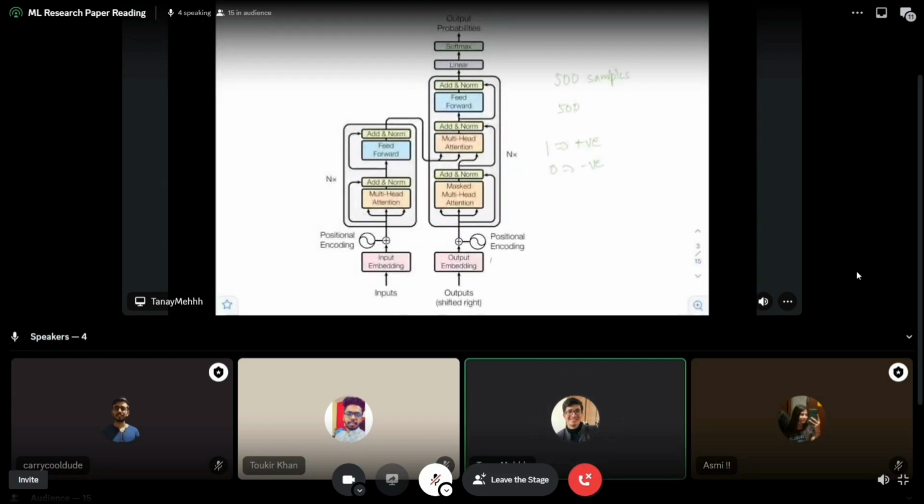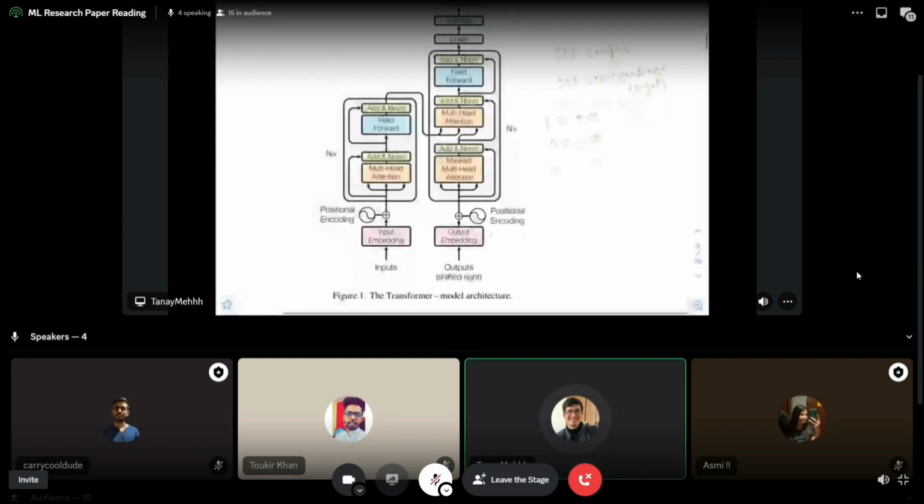So there are 500 samples and 500 corresponding targets. How this works is we will pass our samples and targets to the model one by one, or in batches, whatever the strategy is.